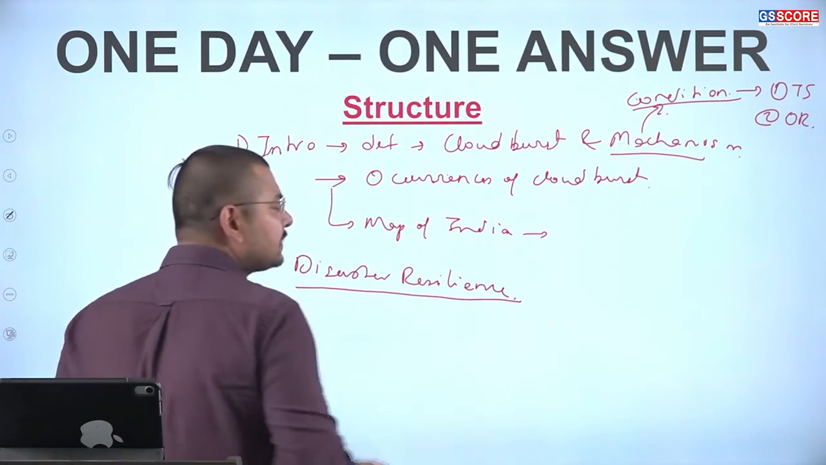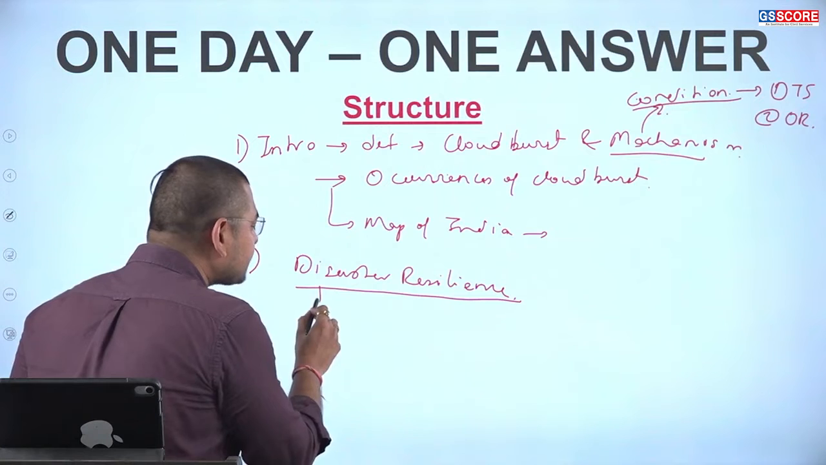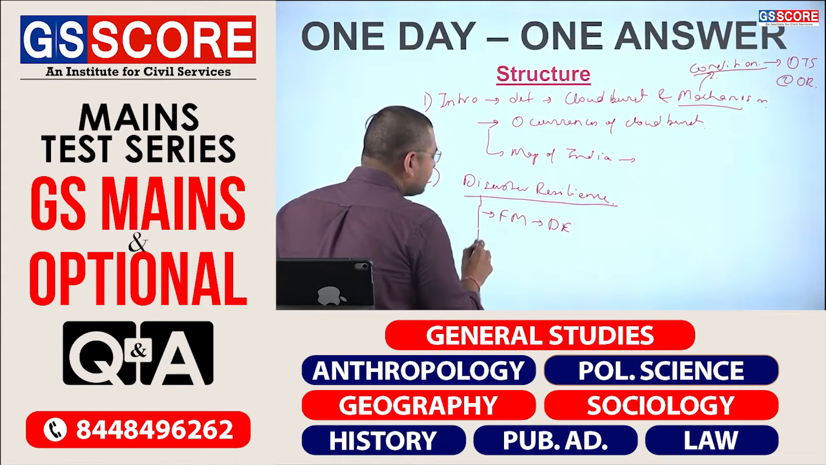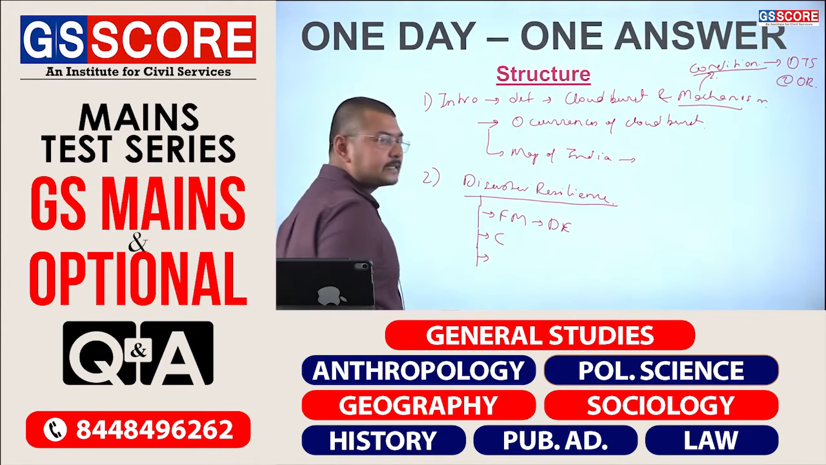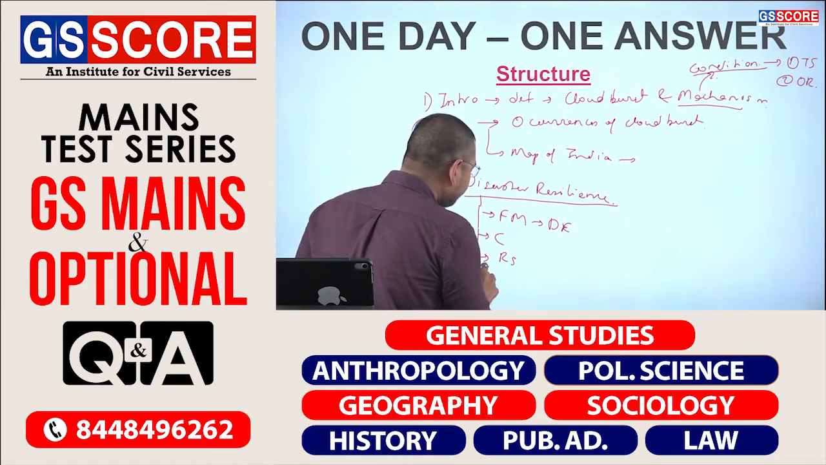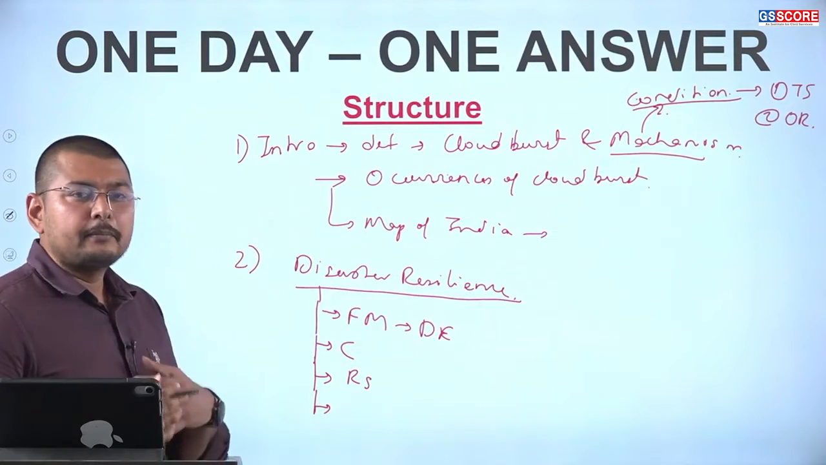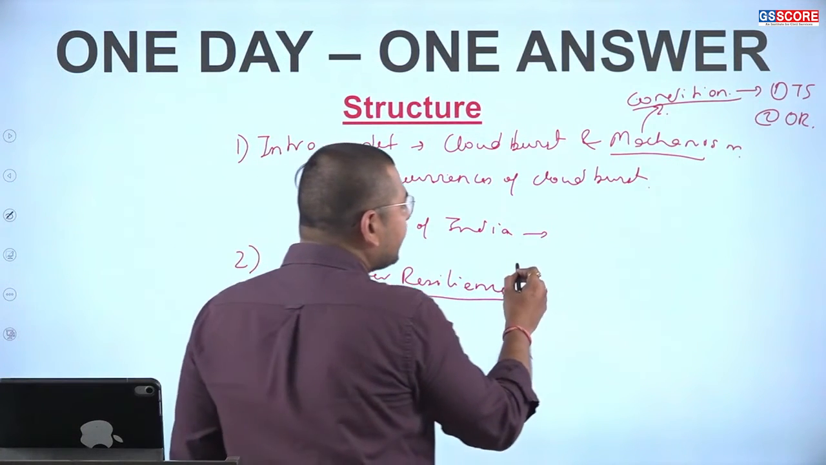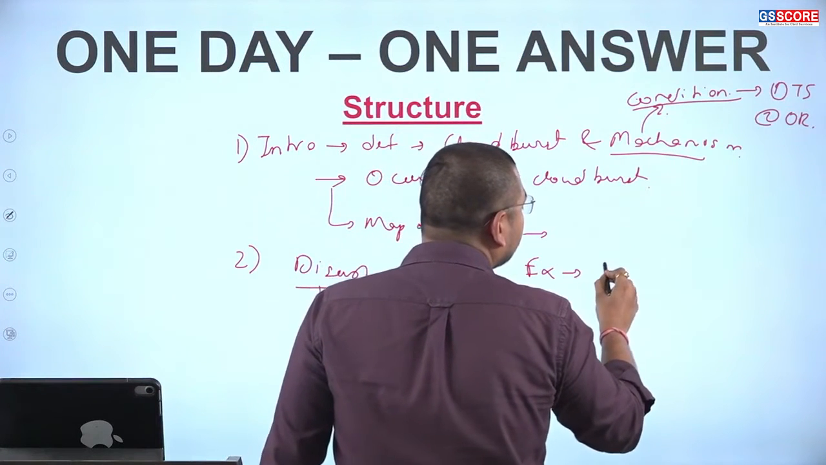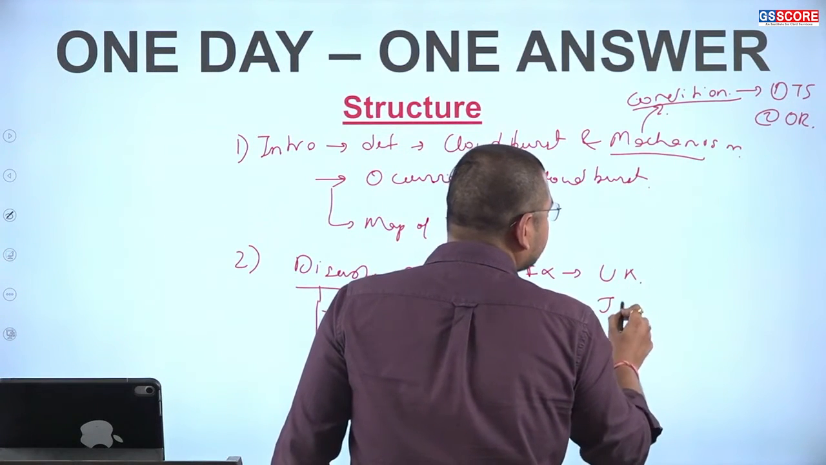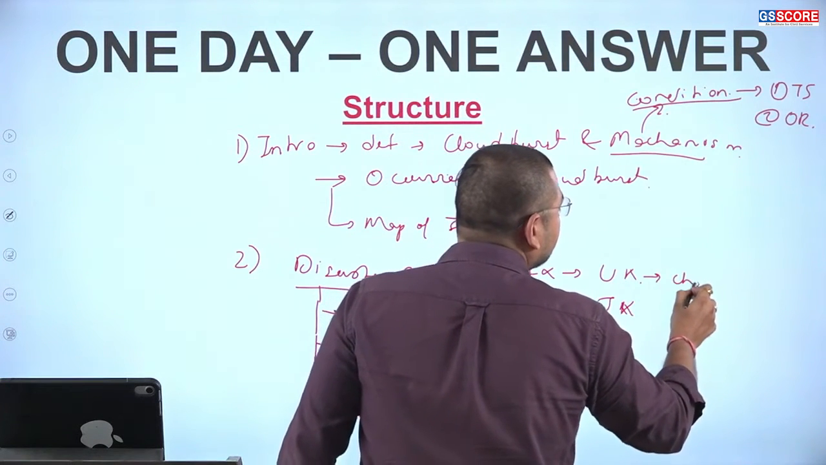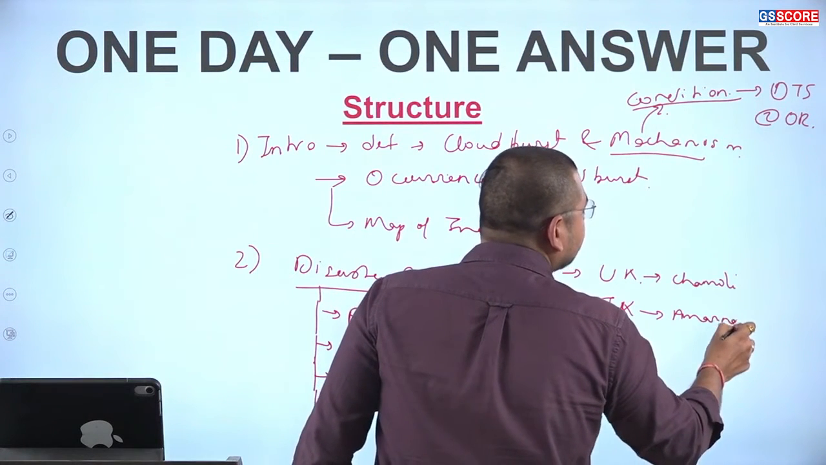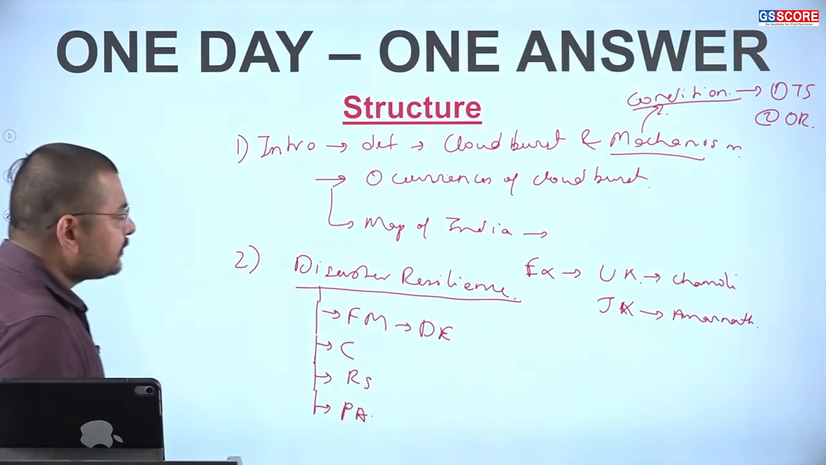We can include the part on disaster resilience, where we cover forecasting methods, like Doppler radar. Second, communication. Third, the use of remote sensing systems. And fourth, public awareness, which can also be included here. Here we can give examples of Uttarakhand and Jammu and Kashmir: the Chamoli district of Uttarakhand and Amarnath in Jammu and Kashmir. So these are the two examples we can give here.